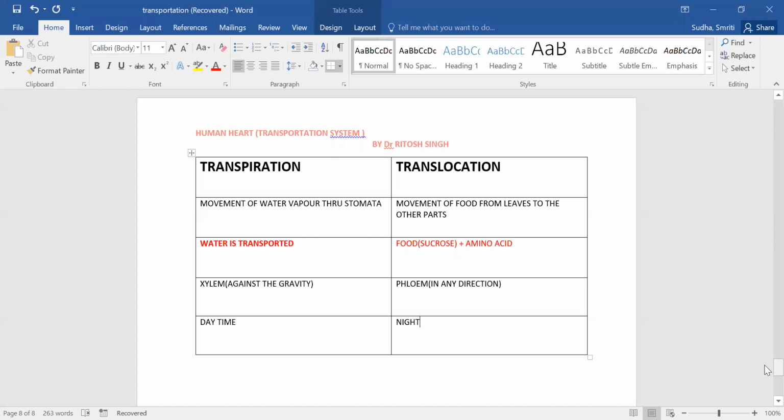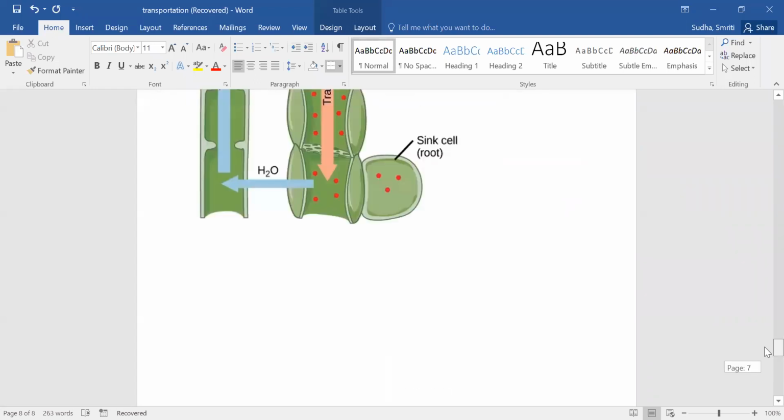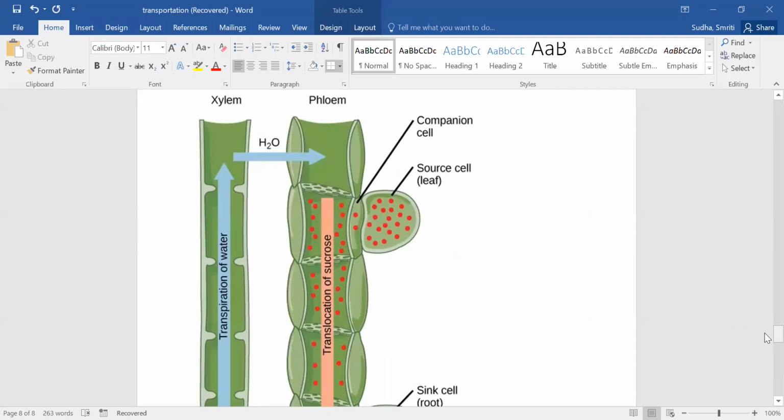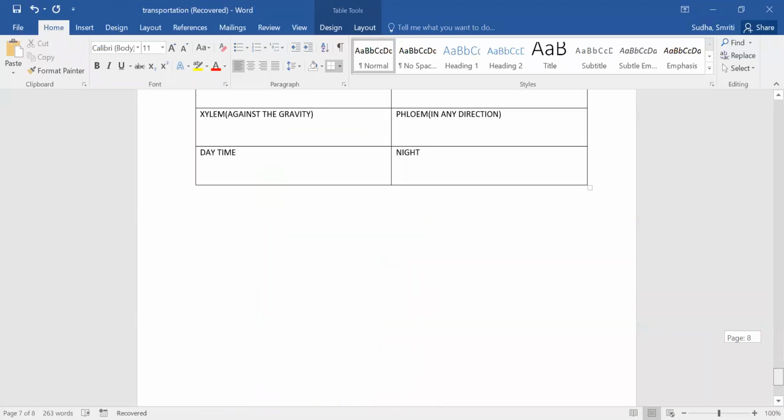So this is the important question. This chapter has so many things. We see that phloem, the companion cell, and the sieve tubes carry food and amino acid, whereas xylem carries against the gravity, that is from down to up. So with this we end our chapter.